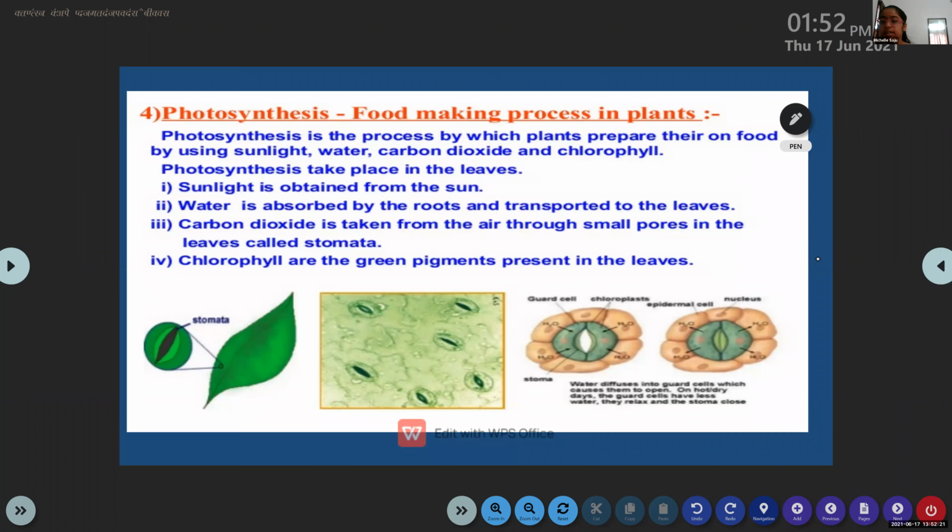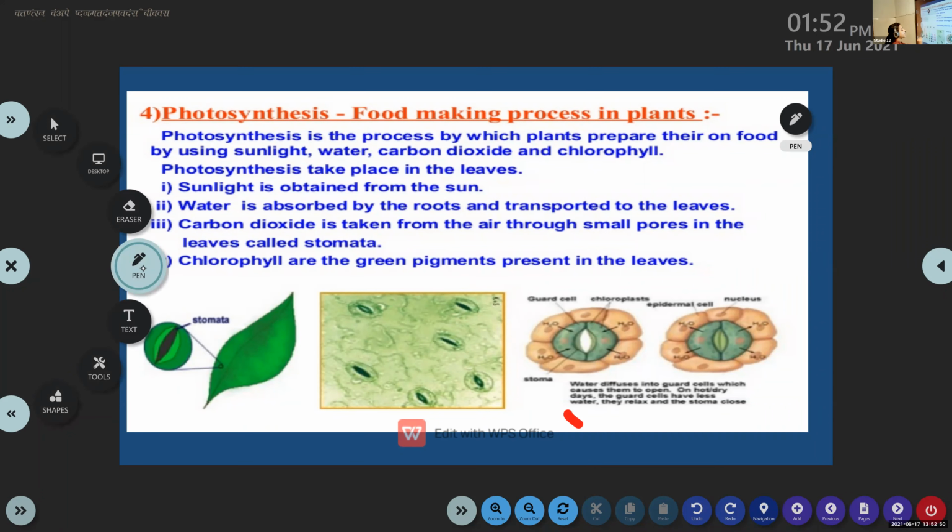Yes, very good. In the leaves, there are some tiny pores. What do you mean by tiny pores? Some small holes. So some small holes are present in the leaves, and these small holes help to absorb the carbon dioxide from the air. What are these small holes known as? Stomata.